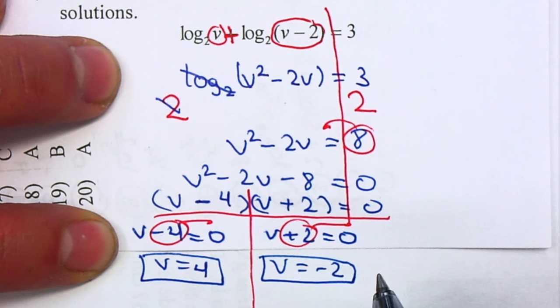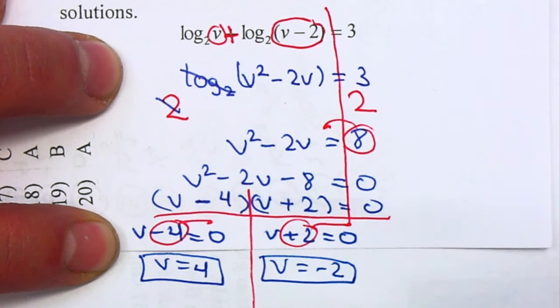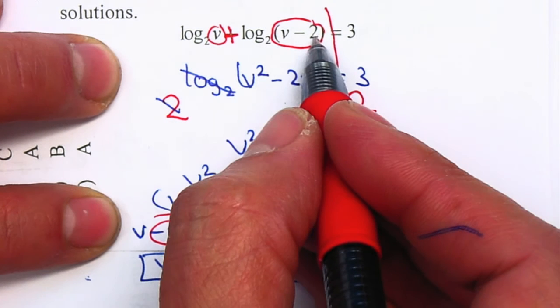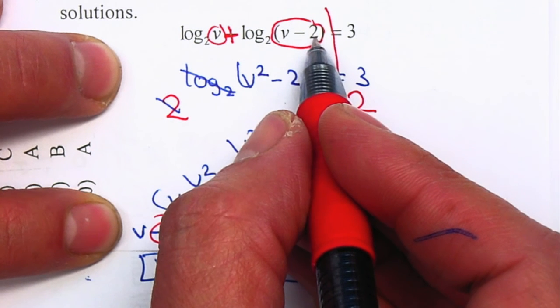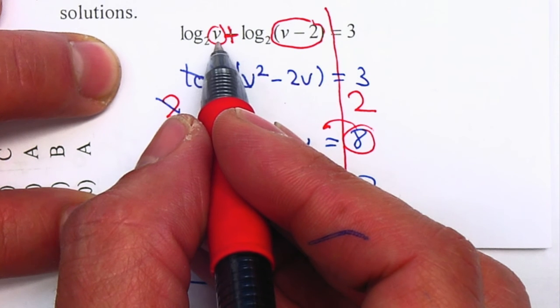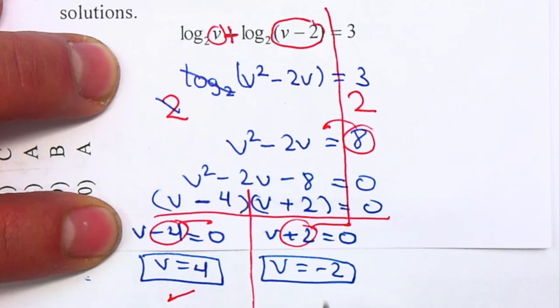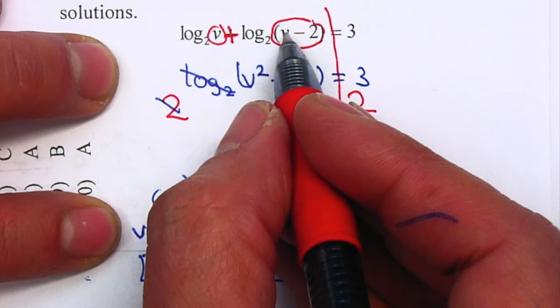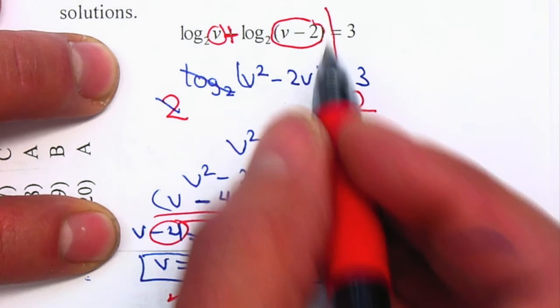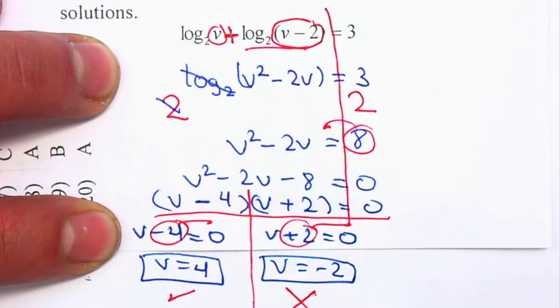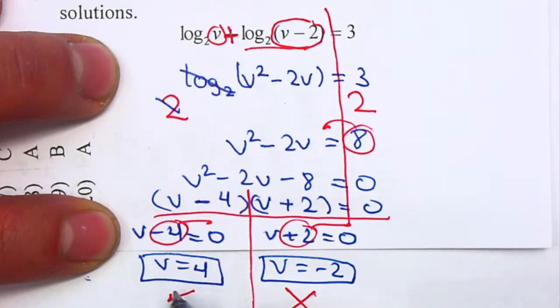I want to double check to make sure that both solutions work. If I plug in a 4 in here, 4 minus 2 is positive 2, so it's fine. If I plug in a 4 in here, it's just 4. As long as I get a positive number, it's correct. If I plug in a negative 2 in here, it's negative 2 minus 2 is negative 4. You cannot take the log of a negative number, so that's not correct. The only solution is 4.